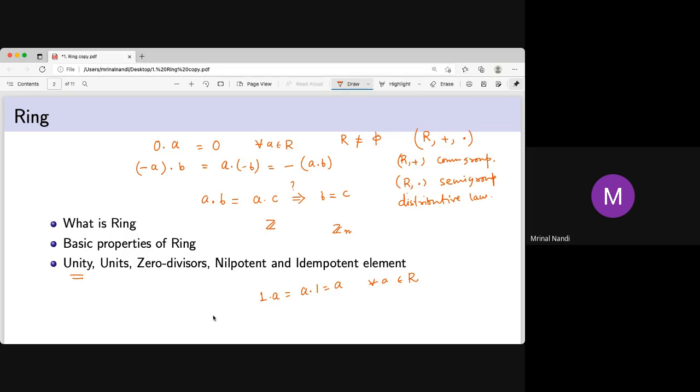What are units? Units are elements which have an inverse. If there exists b such that a·b = b·a = 1, then b is called the inverse of a. If it's just ab = 1, it is called a left inverse. If ba = 1, it is called a right inverse. If it is both sided, it is called the inverse. If the inverse exists, then a is a unit. So a is a unit and 1 is unity. Obviously, unity is a unit.